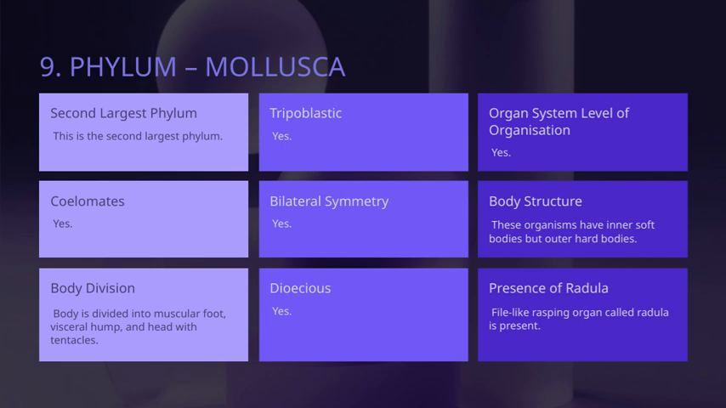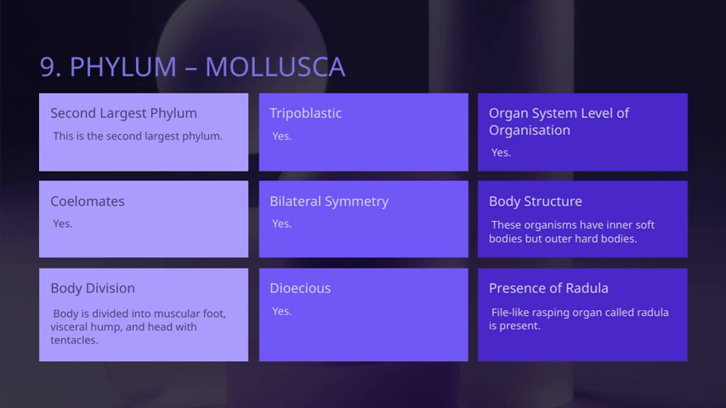This structure is used by many mollusks for scraping food from surfaces, which is quite fascinating. Moving on, these organisms typically have inner soft bodies, but are protected by outer hard shells, giving them a unique body structure that combines softness with durability. In terms of organization, they are at the organ system level, meaning their body parts work together as integrated systems to carry out vital functions.